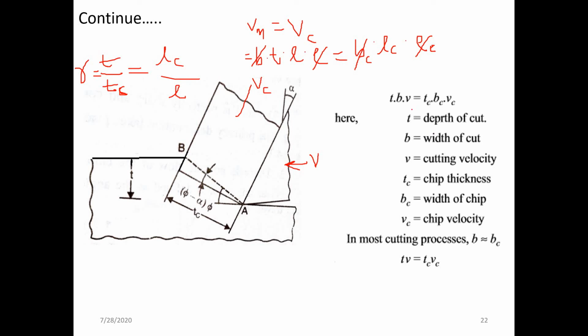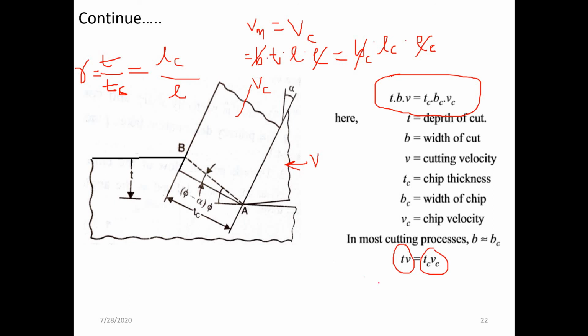So the volume of metal removed will be equal to the thickness of the chip multiplied by the width of the chip multiplied by the cutting velocity, which is equal to the thickness of the chip multiplied by the width of the chip multiplied by the chip velocity. If you simplify this, T multiplied by V is equal to Tc multiplied by Vc.